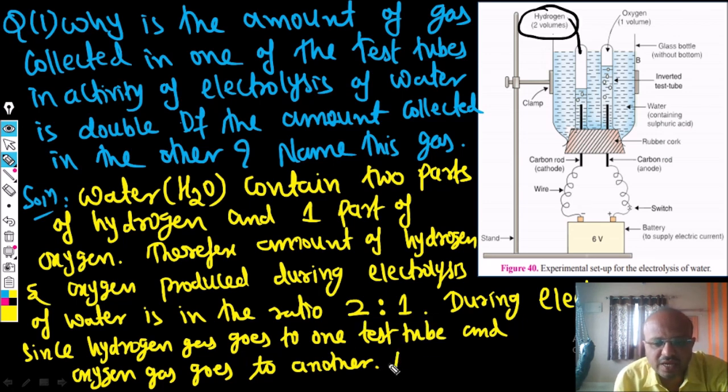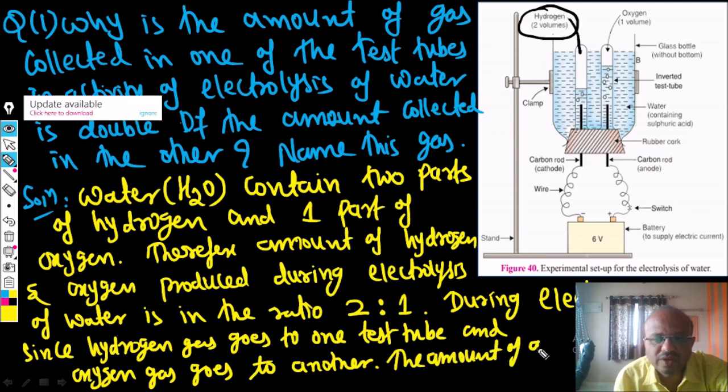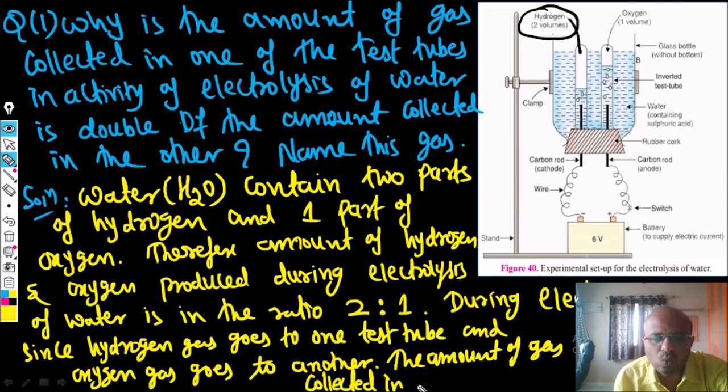So I can say that the amount of gas collected in one test tube is double the other test tube.